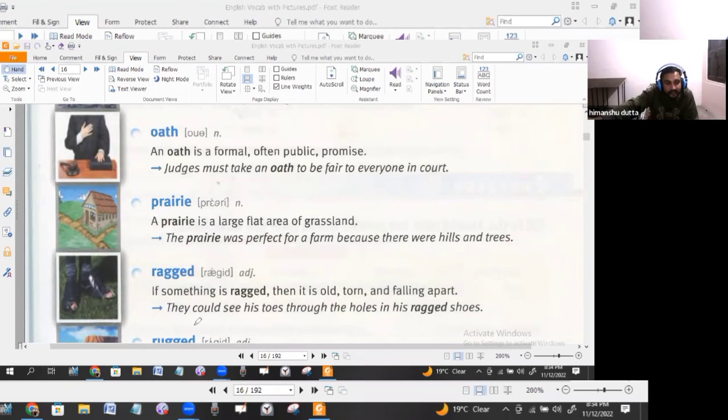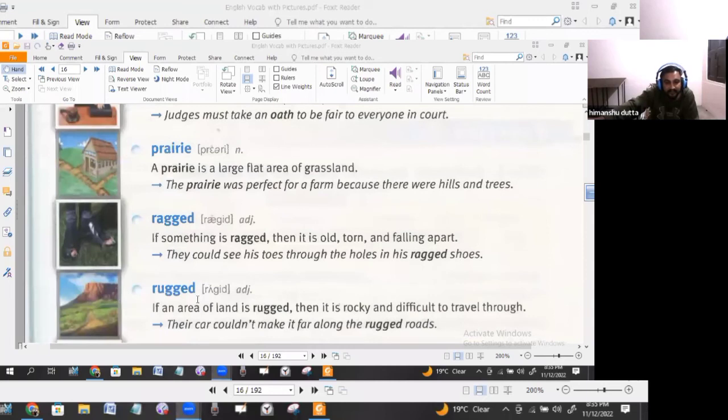Now you need to buy new shoes and have a party after that. They could see his toes through the holes in his ragged shoes. Toes are the fingers of your feet. Ragged means torn, old, falling apart shoes. That means the person was in a bad condition, or the misery is quite visible, apparent.